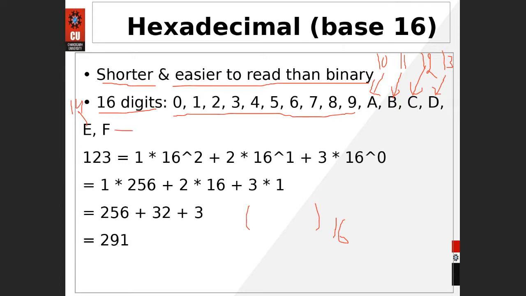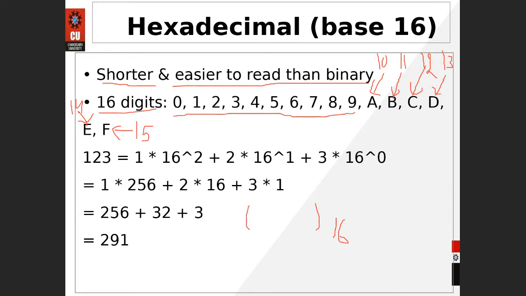And finally this one is 15. So 0 to 15, a total of 16 digits, we are going to cover. Please remember that after 9, 10 is represented as A, 11 as B, 12 as C, 13 as D, 14 as E, and 15 as F.